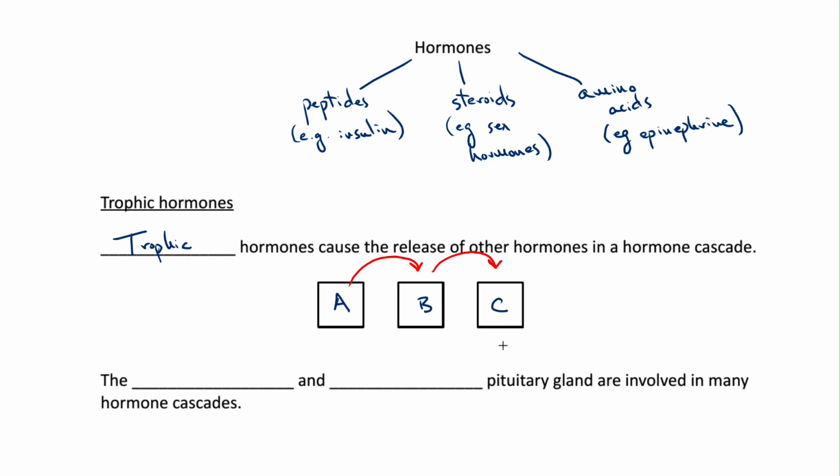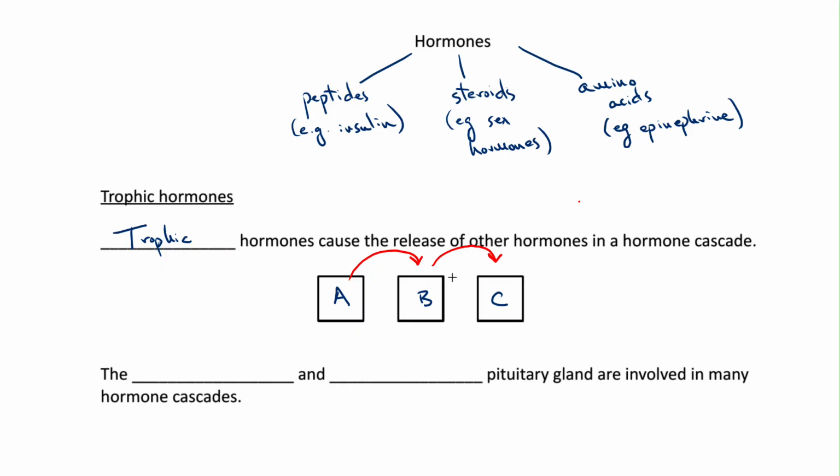And importantly, there are negative feedback loops throughout this as well, and they help to ensure that just the right amount of hormone is produced and released. To explain that further, let's name the hormones that each gland secretes with the same name as them, and I should have added the hormone here that gland C is producing, so we'll call that hormone C, and it's acting on some other organs. Now, we can imagine that if the level of hormone B goes up, we need some homeostatic mechanism to bring it back down to the right level.